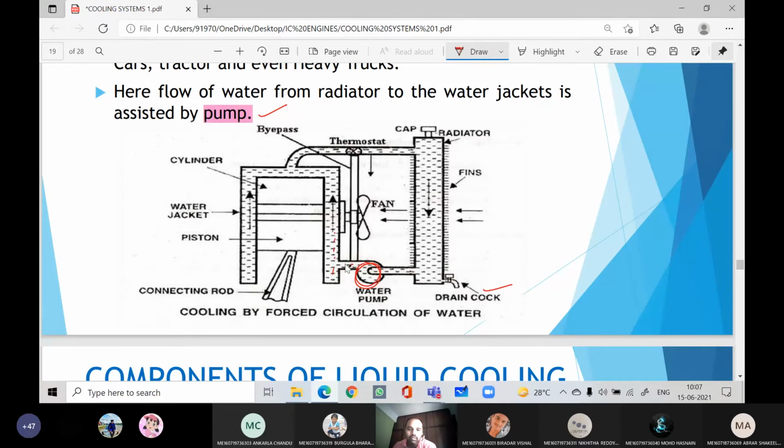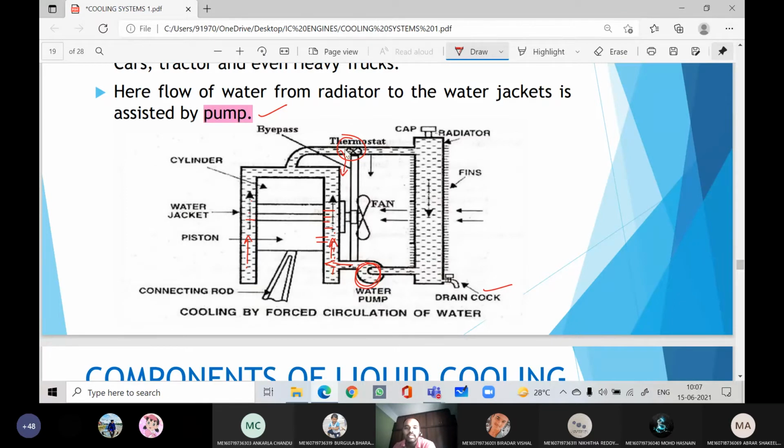So this coolant water enters at the bottom and it will float to the top. The moment it goes upward, it will absorb the heat from the engine cylinder. And you can see the thermostat is there. If the temperature has not reached the desired temperature, it does not open, and it simply bypasses the coolant. Again the cycle will repeat, right?